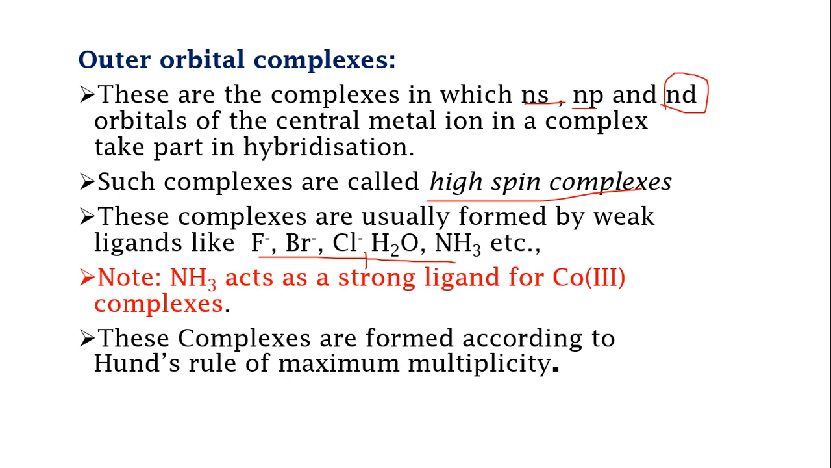Ammonia has a peculiar property: ammonia acts as a strong field ligand for cobalt complexes. You need to remember that when you are dealing with VBT. Then these complexes are formed according to Hund's rule of maximum multiplicity. So the outer orbital complexes will follow Hund's rule of maximum multiplicity, whereas inner orbital complexes will not follow Hund's rule of maximum multiplicity.